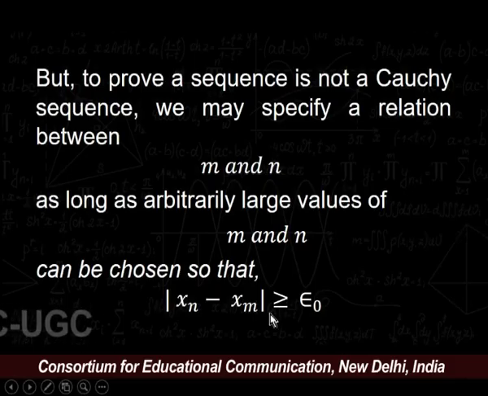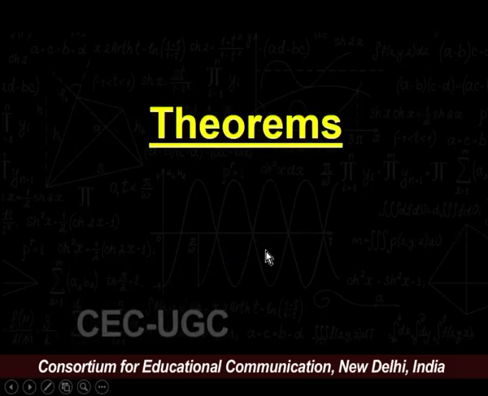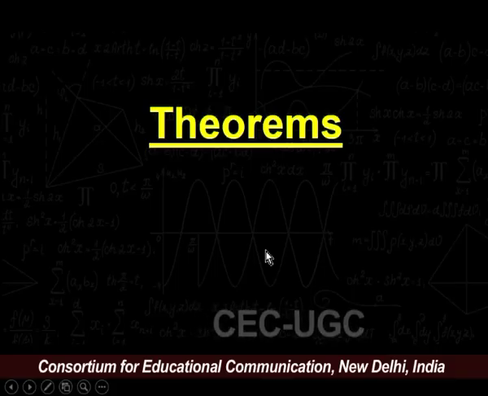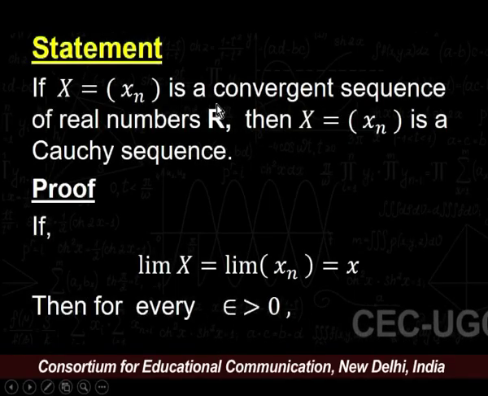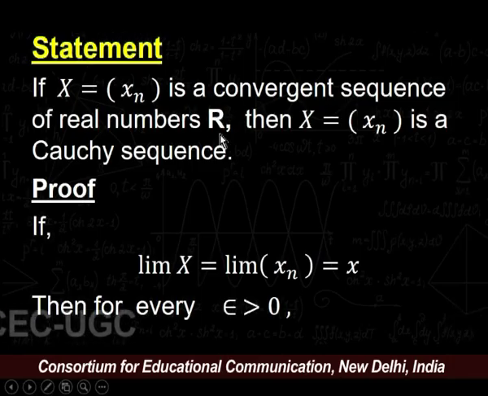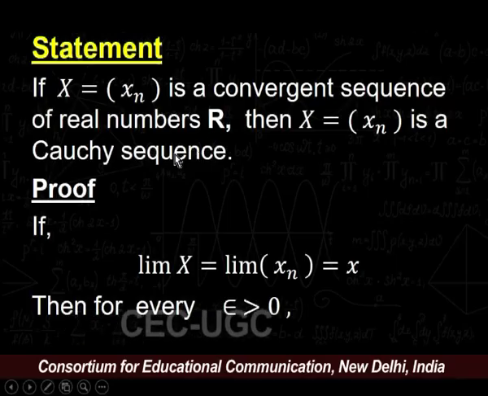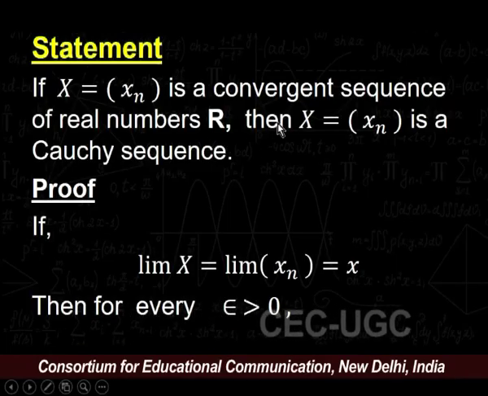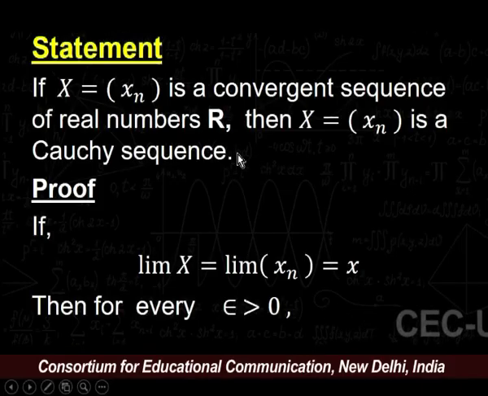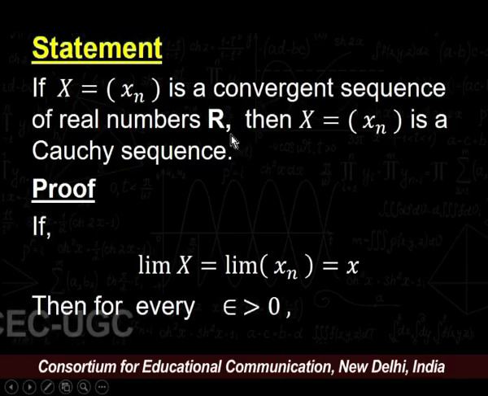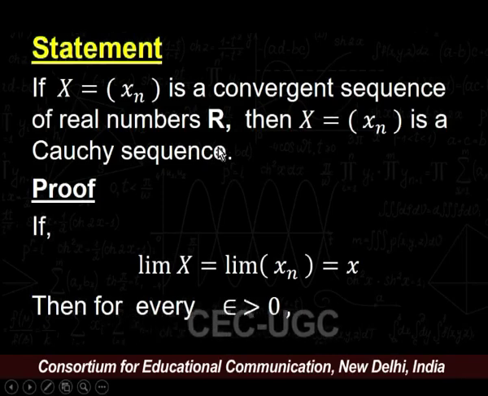Now, let us start with some theorems related to Cauchy sequences. Our first theorem is: if x equals x n is a convergent sequence of real numbers, then the sequence x n is a Cauchy sequence. In other words, we can say that every convergent sequence of real numbers is a Cauchy sequence. Let us start with the proof.